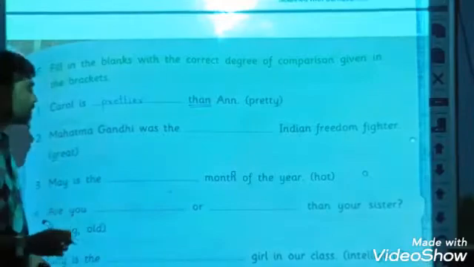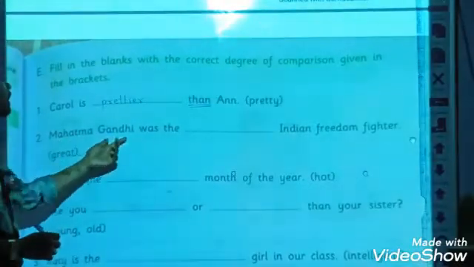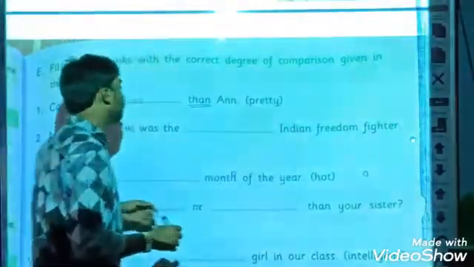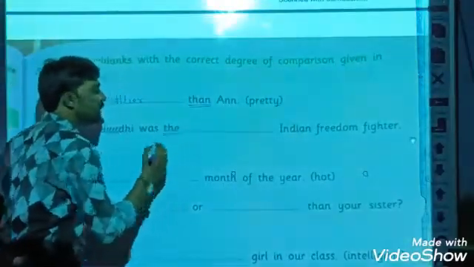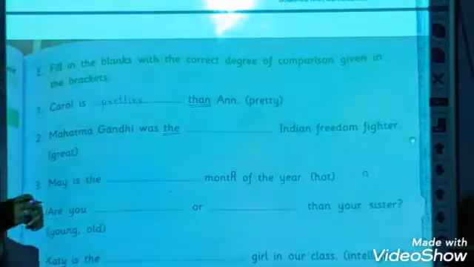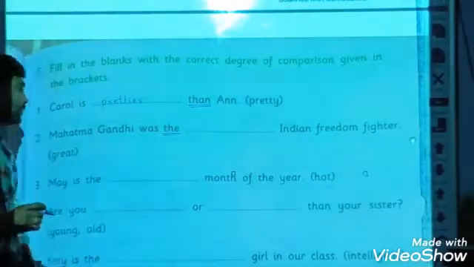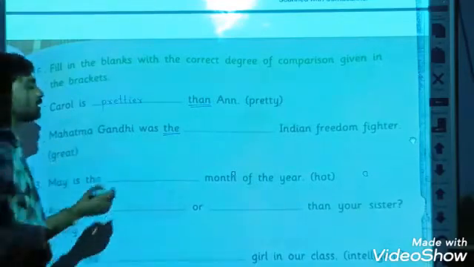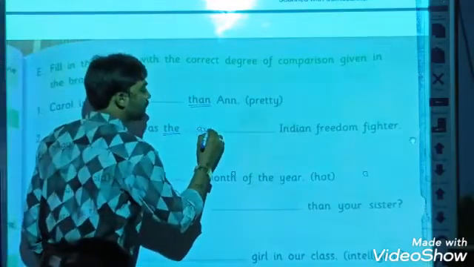P-R-E-T-T-I-E-R. Second sentence: Mahatma Gandhi was the dash Indian freedom fighter. Now students, the is here. It means this sentence is in the superlative degree. So let's write the superlative form of great, that is greatest.